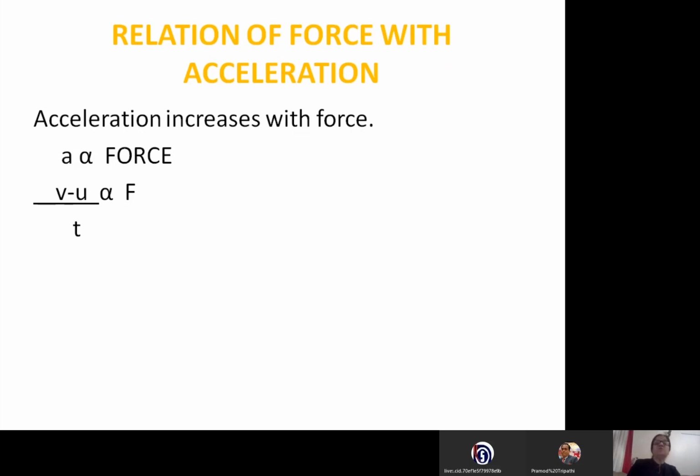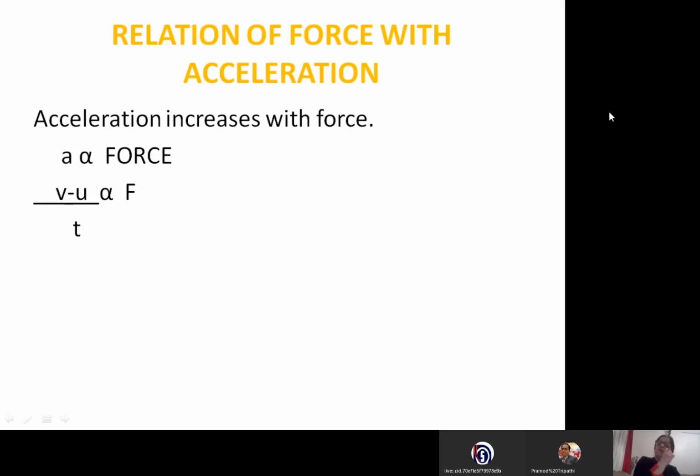Now, if unbalanced force is applied, then there is change in velocity in given time. That means change in velocity per unit time is directly proportional to the unbalanced force applied. So this is a relation between the acceleration and the force, because change in velocity per unit time is called acceleration. So acceleration increases with the unbalanced force.